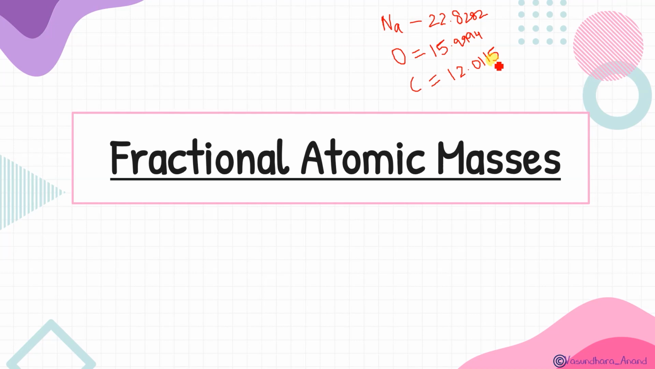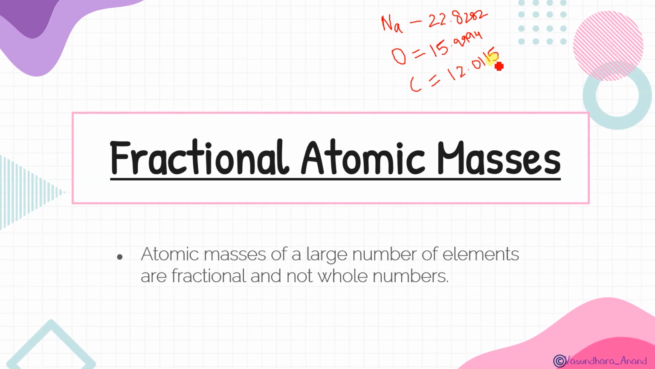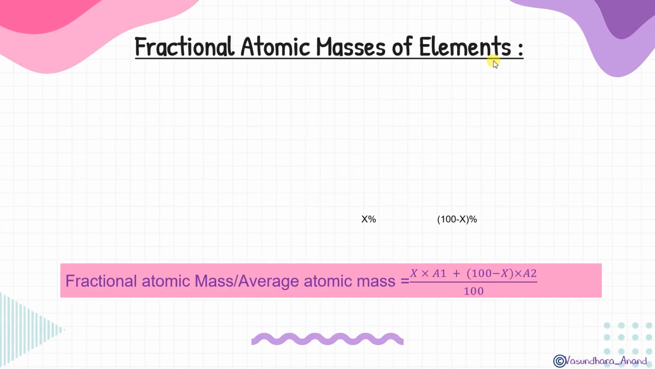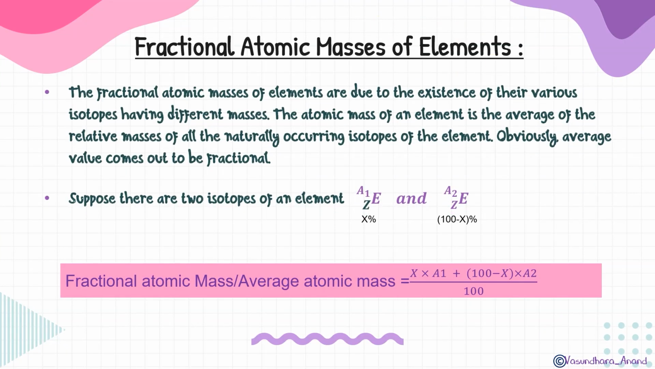So now what is the reason behind this? Let's see. Atomic masses of a large number of elements are fractional and not whole numbers. Even if you check the periodic table, in the periodic table के जितने भी elements हैं, the maximum number of elements will have fractional atomic mass. They don't have whole numbers. Why is it so? What's the reason? The reason is that the fractional atomic mass of an element is due to the existence of its various isotopes having different masses in different percentages. Let me write over here.